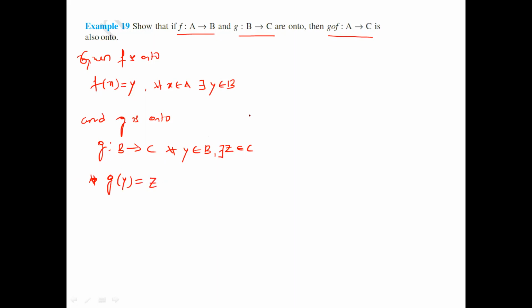Okay. Now to see this one, g composition of f, we need to prove that g of f of x, where x is an element of A, equal to, not y, it is C, so what is the C element? It is z. So it is equal to z, we have to prove.